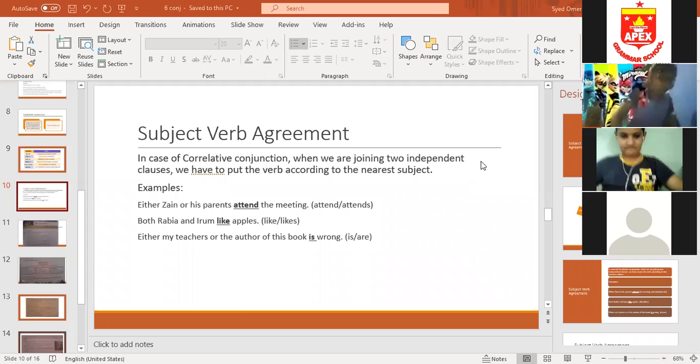Very good. It joins a dependent clause with an independent clause. How do we start a dependent clause? We start a dependent clause with a conjunction.